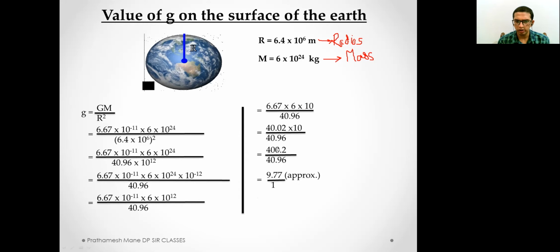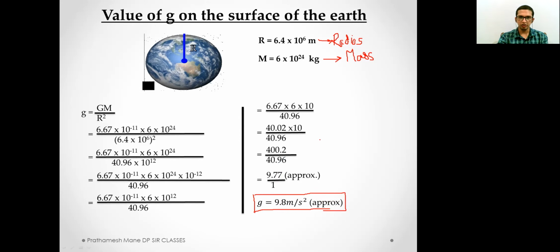After dividing 400.2 by 40.96, we get approximately 9.77. We approximate this value to the first decimal, so the value becomes 9.8, and we use g is equal to 9.8 meters per second square.